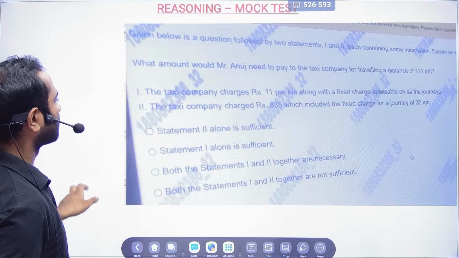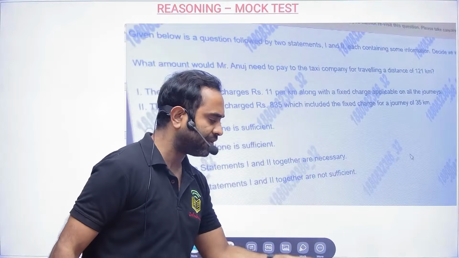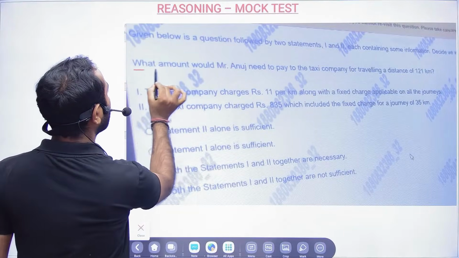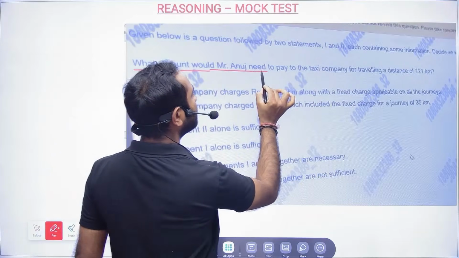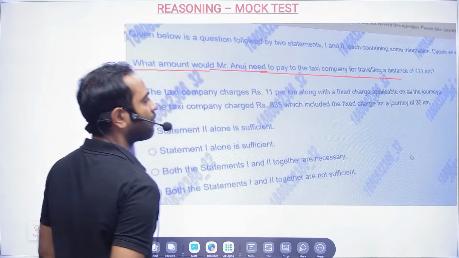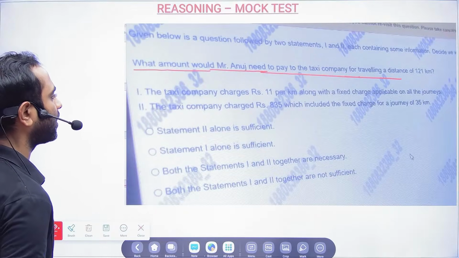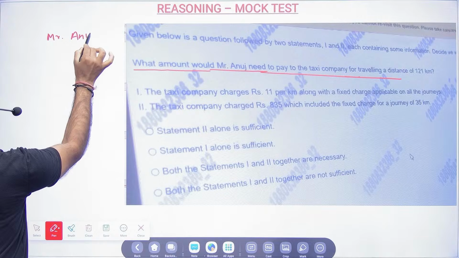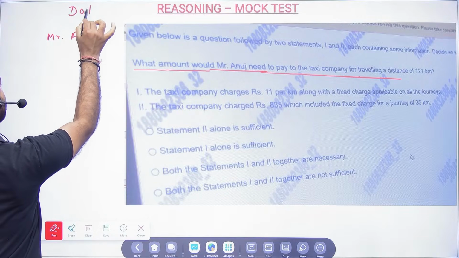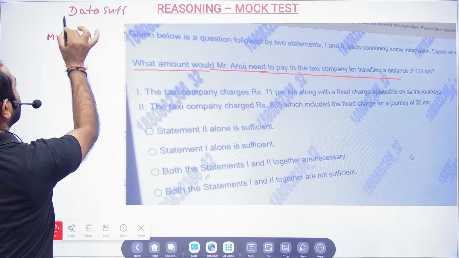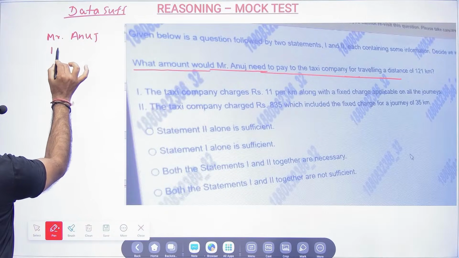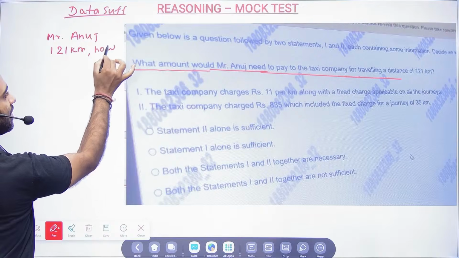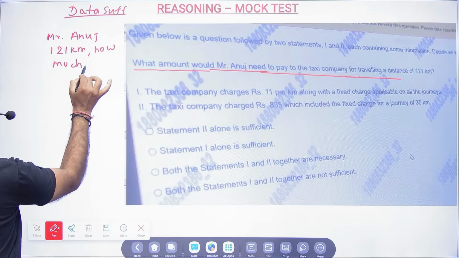The next question is here. I hope this is visible to you. What they are asking in this question: what amount would Mr. Anuj need to pay to the taxi company for traveling a distance of 121 kilometers? This is a data sufficiency problem in reasoning. So for traveling 121 kilometers, how much money should he pay?